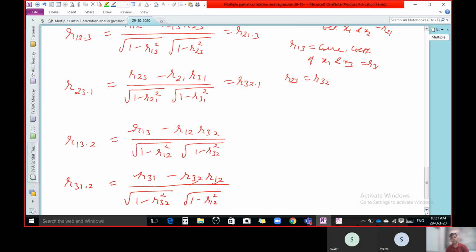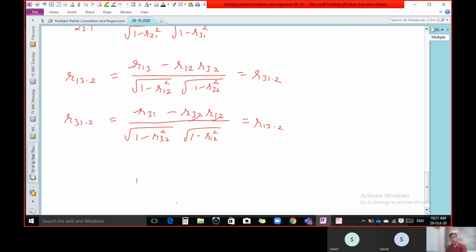Now listen, we know that R13 is the same as R31, R12 is the same as R21, R32 is the same as R23. So it's the same formula, that is why R13.2 is the same as R31.2. Or you can say that R31.2 is the same as R13.2.